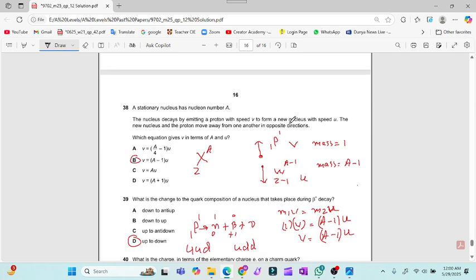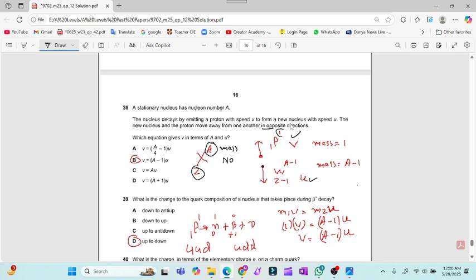Again, momentum is involved in this question. A stationary nucleus has nucleon number A. That is the nucleon number, and that is the proton number. The nucleon number is the mass number as well. It will emit one proton which has velocity v, and another nucleus W, let's suppose, which will move in the opposite direction with velocity u. Now the momentum will be conserved.